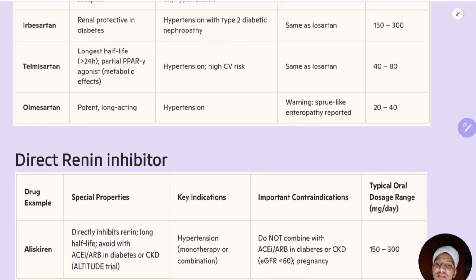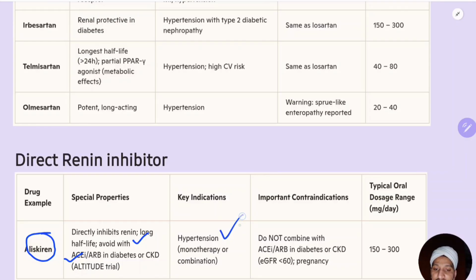Now coming to the direct renin inhibitor. As you know, renin is the first step of the RAS mechanism. So if you inhibit that, RAS is inhibited. One drug is there for that, that is aliskiren. It directly inhibits renin. It has a long half-life, but it should be avoided with ACE inhibitors or ARBs in diabetes or CKD. So you should not prescribe aliskiren along with an ACE inhibitor or ARB in patients having diabetes or CKD. Remember that aliskiren should not be co-prescribed.